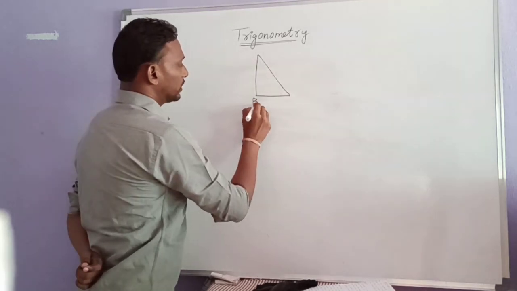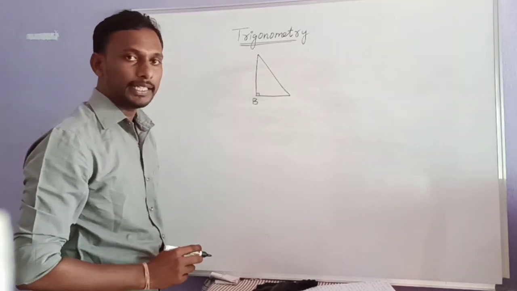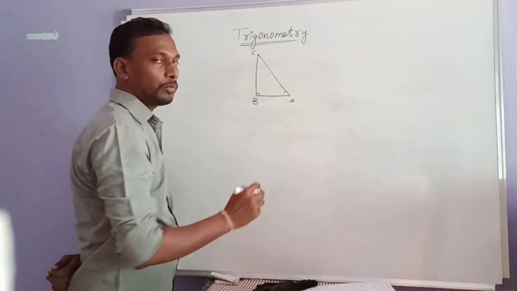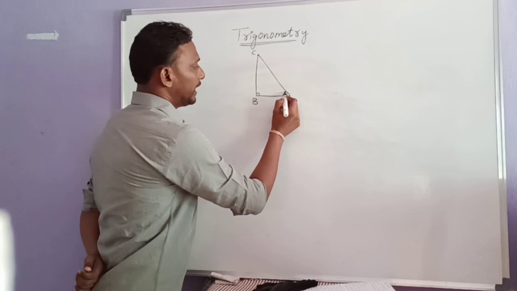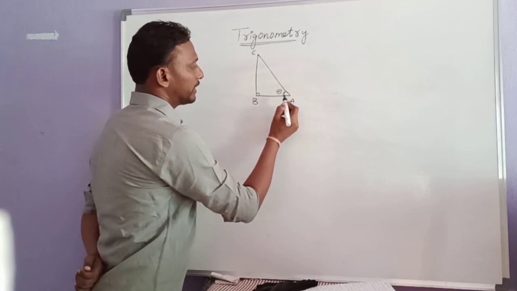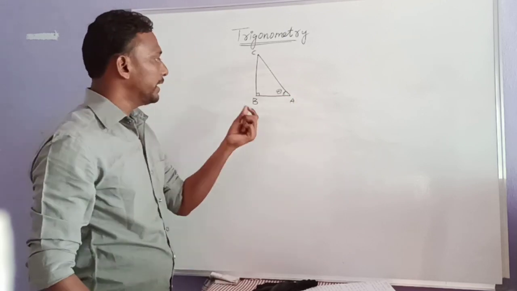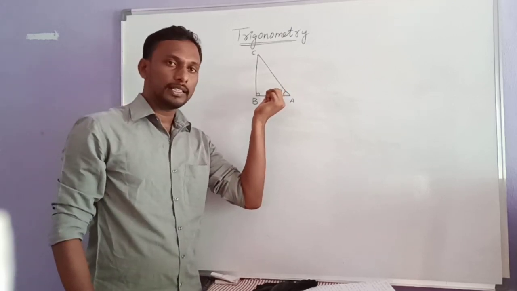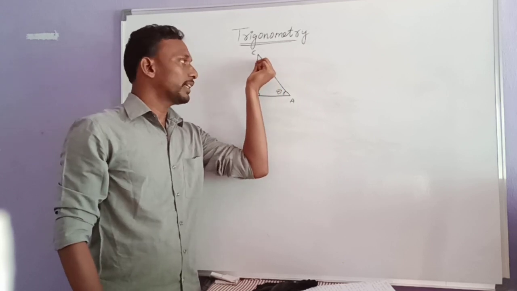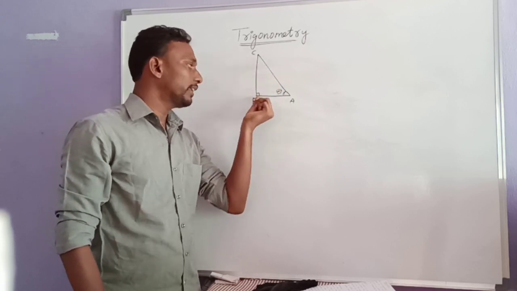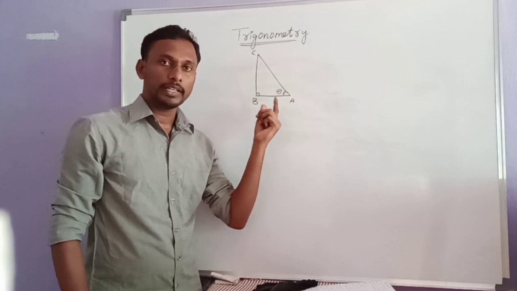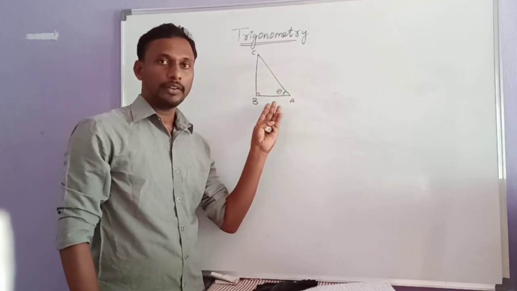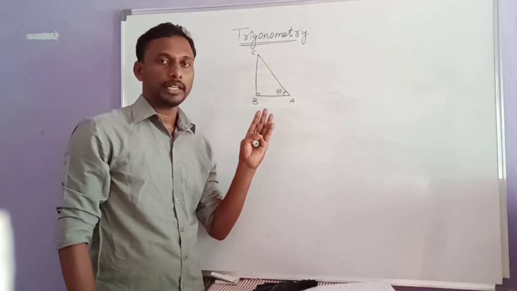Right, so the triangle has a right angle at B, and here I am taking points A and C. The angle we are considering is theta at vertex A, and it is very important to consider where we are considering the angle. Other than the right angle, we can consider the angle at the other two vertices. The ratios we get depend upon where we are considering the angle.